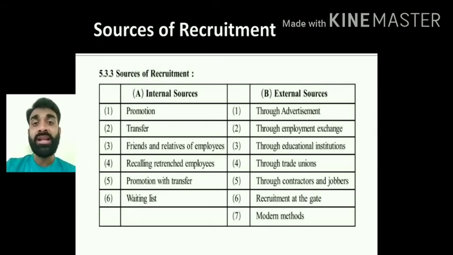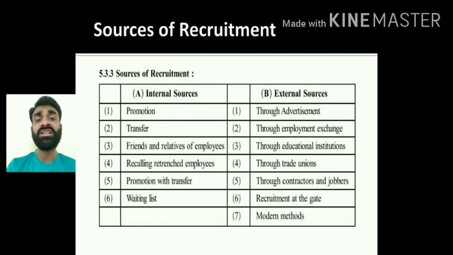Then through contractors and jobbers, the contractor, mainly the construction workers, they will be assigning this task. Like, I am the contractor and I'm getting the contract from anyone, from the builder or anyone, right? So I will be supplying the labourers for the specific task, to completion of a task. Recruitment at the gate, that means by a board it will be there, yes, we are hiring, we are recruiting people, right? So people who want to come can come for the job.